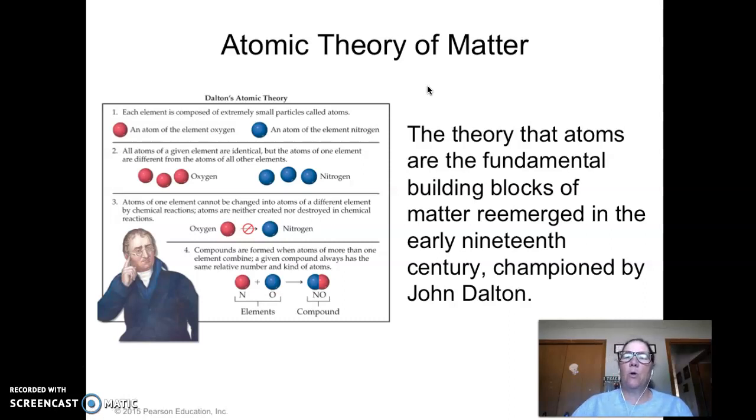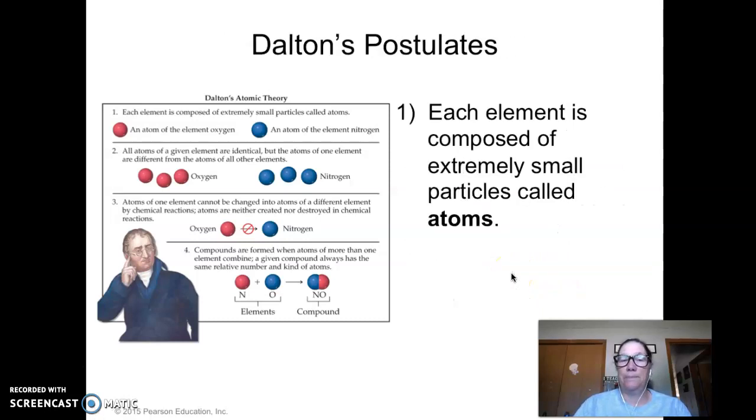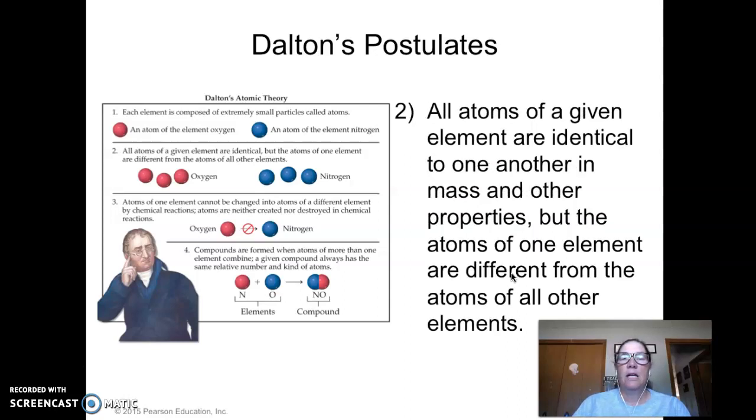So the first thing he said was that all matter is made out of atoms. They're the building blocks of all matter. So John Dalton is the one that gets credit for writing his atomic theory. And what's really cool about what he said in the early 19th century is that it really hasn't been proven wrong today. So he was kind of a guy before his time. All right, so he said each element is composed of really, really tiny particles called atoms, which is true.